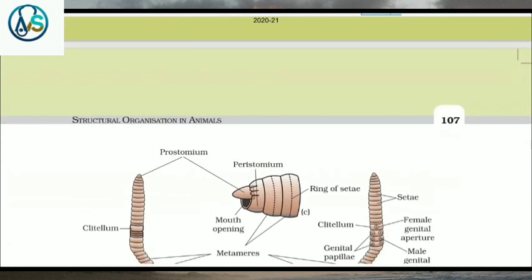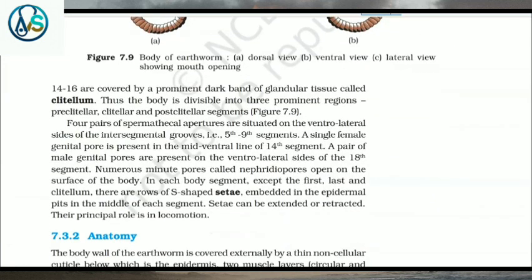In a mature worm, segments are covered by a prominent dark band of glandular tissue called the clitellum. Thus, the body is divisible into three prominent regions: preclitellar, clitellar and postclitellar segments. Four pairs of spermathecal apertures are situated on the ventrolateral sides of the intersegmental grooves, that is 5th to 9th segments. A single female genital pore is present in the mid-ventral line of the 14th segment. A pair of male genital pores are present on the ventrolateral sides of the 18th segment.